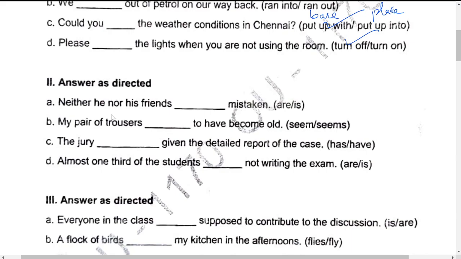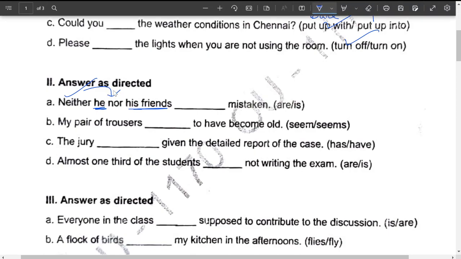Next, "Neither he nor his friends." So in subject-verb agreement there are some different cases. When neither comes, we come across two subjects: "he" and "his friends." Now for the subject-verb agreement case, which subject do we have to consider? If at all you are coming across these types of two subjects using neither nor, either or, not only but also, remember that we always have to consider only the second subject. Which is the second subject here?